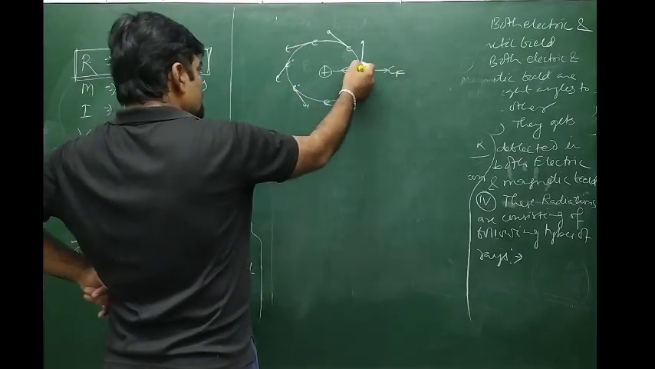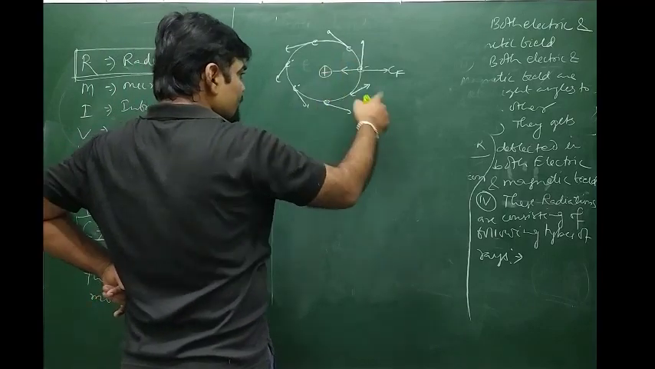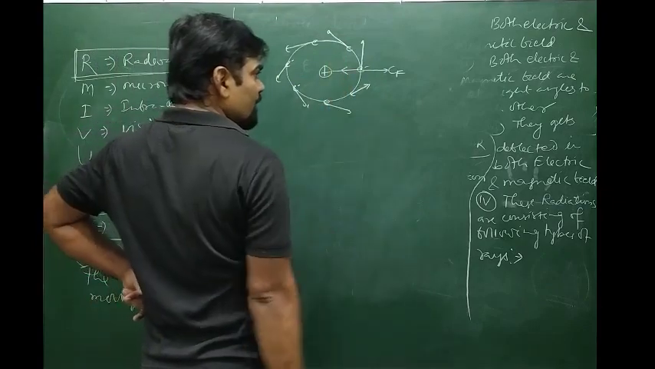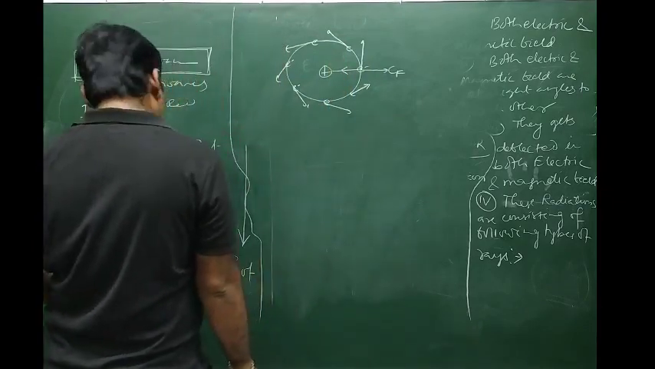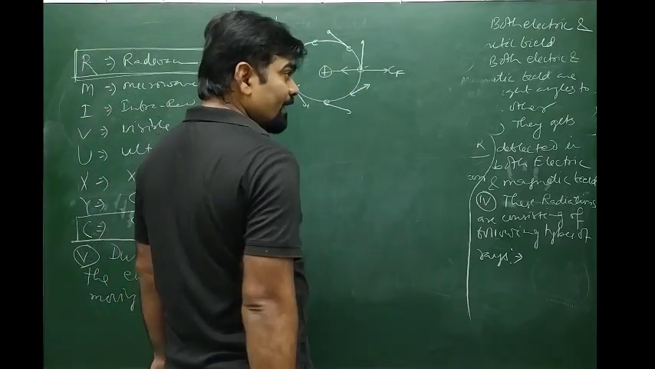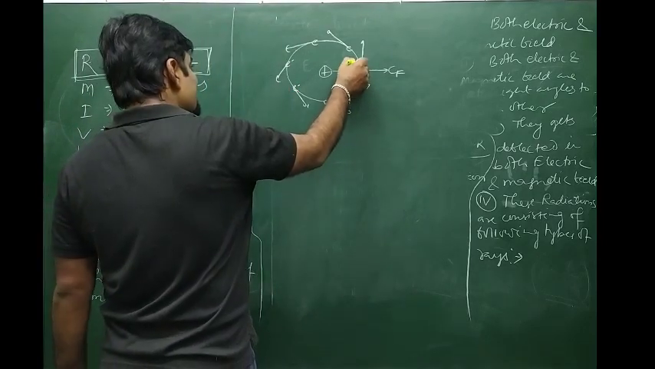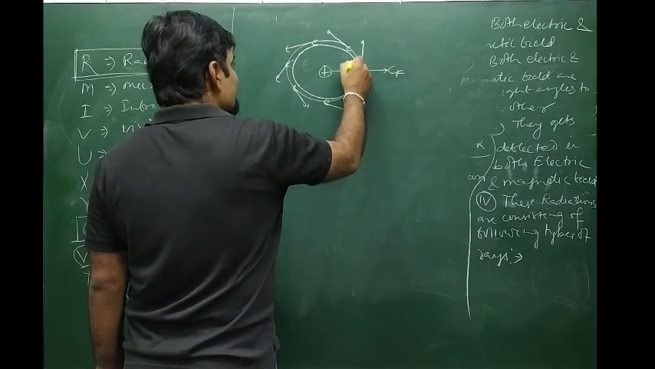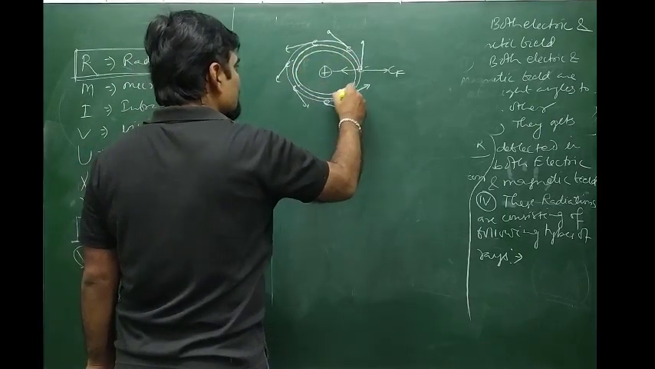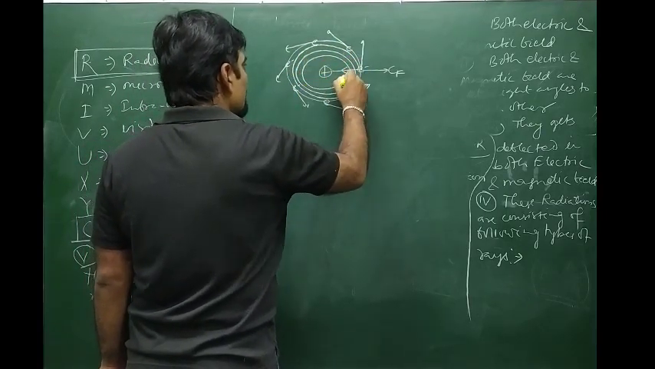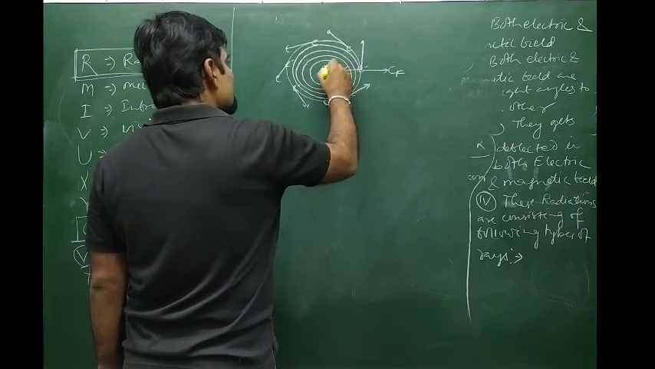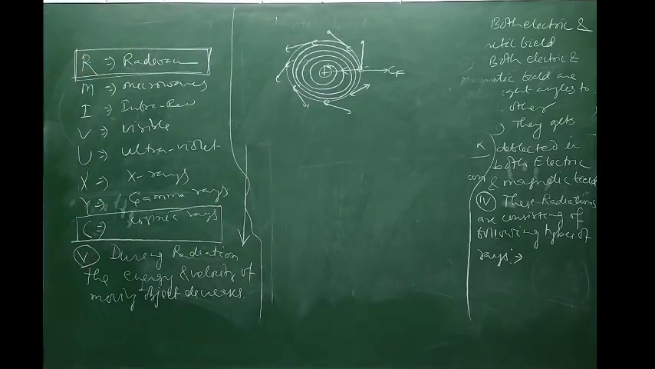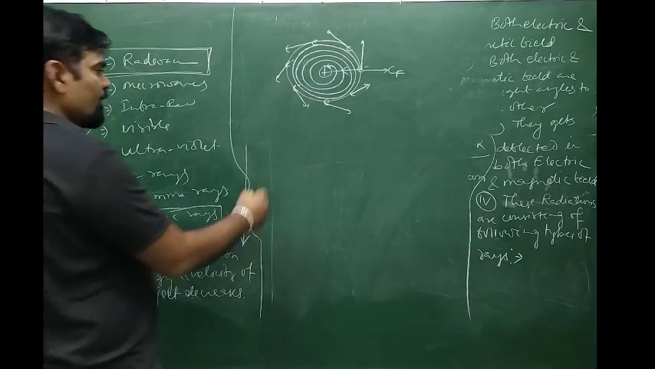So when this electron revolves around the nucleus, according to Maxwell's theory, it will also cause electromagnetic radiations. Once electromagnetic radiations take place, its energy and velocity will decrease, and then its path will become like this. So the electron will fall into the nucleus after a certain time, which did not happen, and hence this was the major drawback of Rutherford's atomic model.